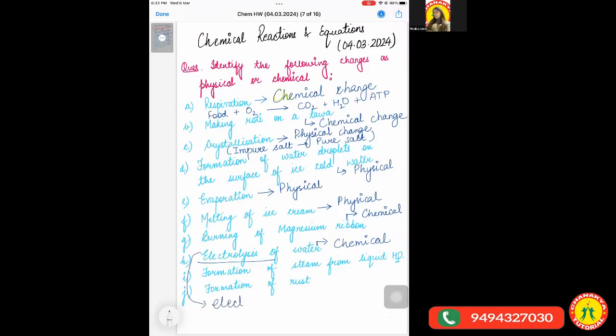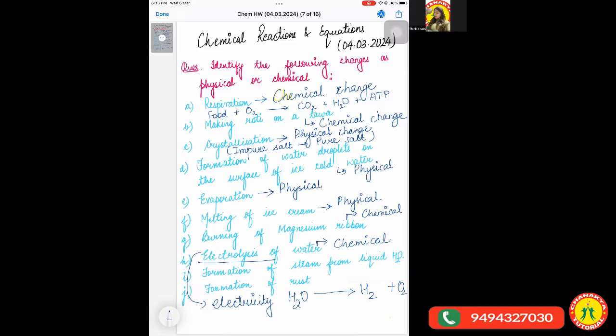Electricity. So when we pass electricity through water, it breaks down to give us which two gases? Hydrogen and oxygen. Clear? This is a chemical reaction, and the water has converted into hydrogen and oxygen, which are the new products. Clear, everybody?